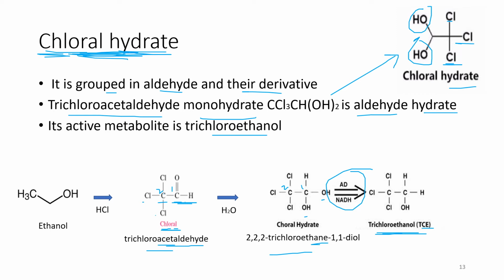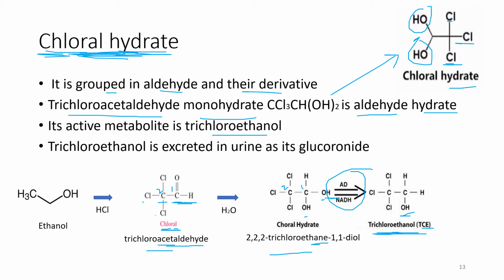You can see one of the OH groups is replaced. Now in the exam, I can give you the structure of trichloroethanol and ask you, because in trichloroethanol only one hydroxyl group is there, but in chloral hydrate two hydroxyl groups are present. Now after the conversion into the active form, for excretion it is converted into the glucuronide.